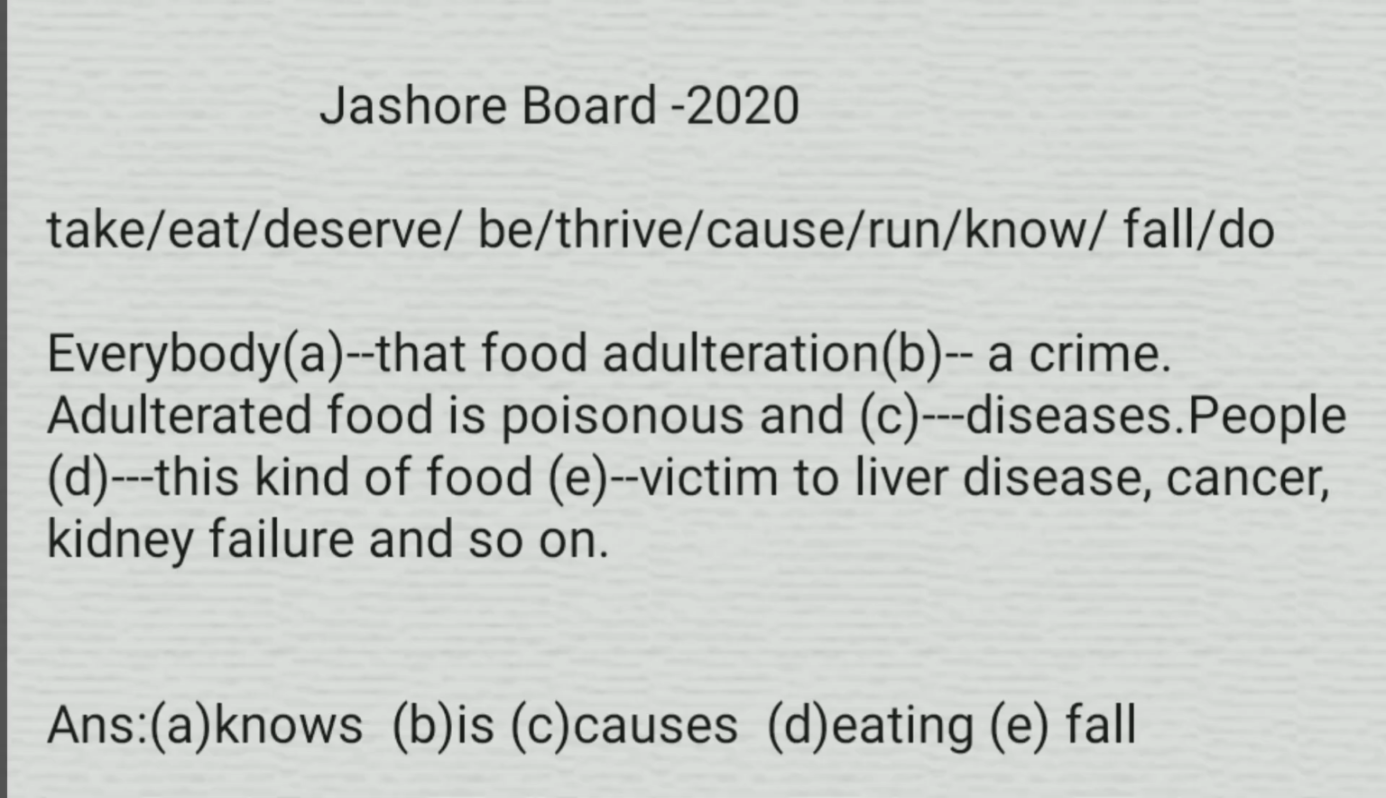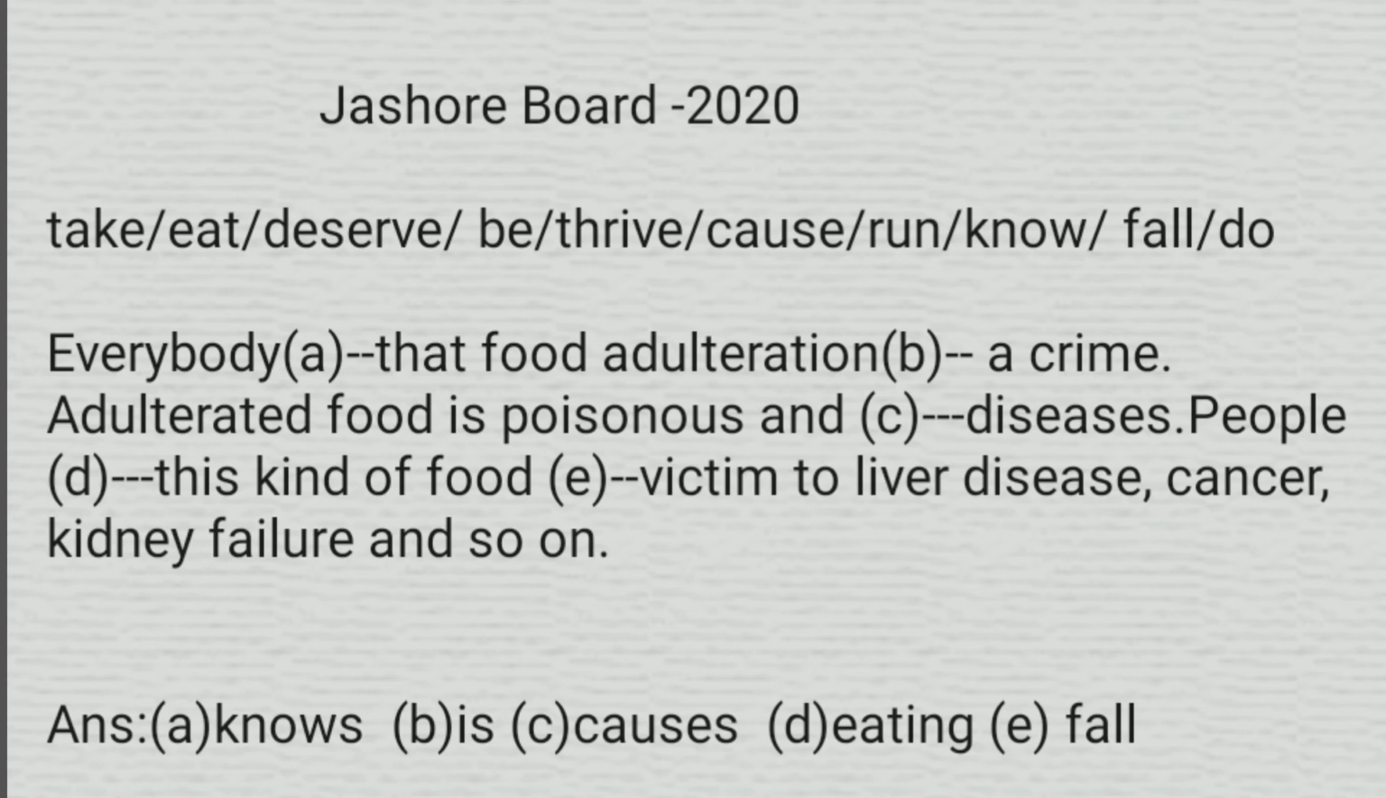The first board question has been taken from JSure Board 2020, and the given words are take, eat, deserve, be, thrive, cause, run, know, fall, do, etc. Now we will read the passage. Everybody dash that food adulteration dash a crime. Here the suitable word is know for the first gap, and the answer will be knows as it's present indefinite tense.